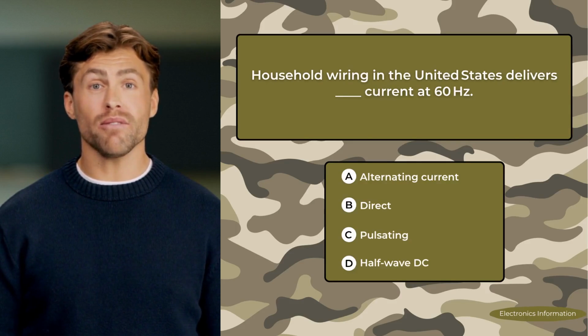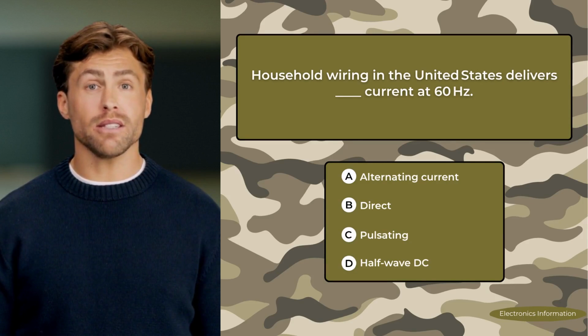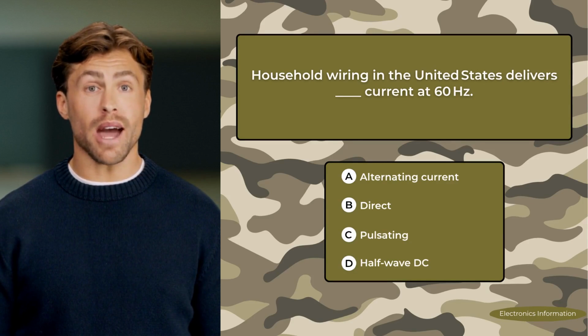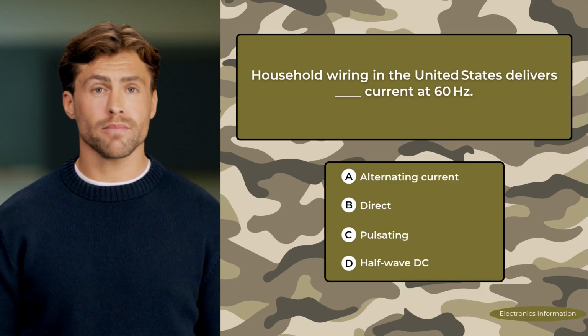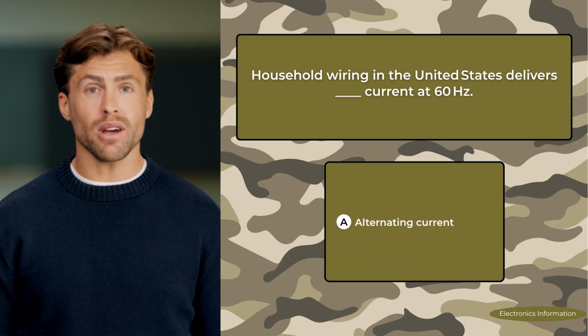Household wiring in the United States delivers blank current at 60 Hz. A. Alternating current. B. Direct. C. Pulsating. D. Half-wave DC. Correct answer, alternating current.